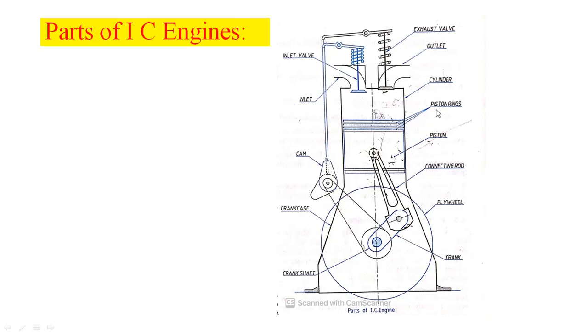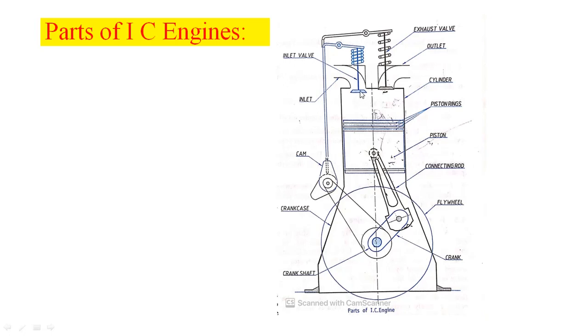The function of the piston rings is to act as airtight, meaning it does not let the fluid present in the cylinder pass to the outside. It acts as gas tight. The second function is that it transfers heat from the cylinder to the piston. So these are the two important functions of the piston rings.